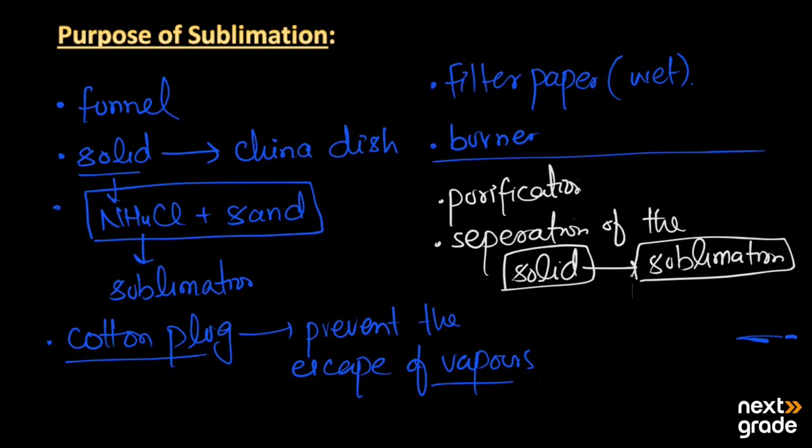As we have already discussed, examples are ammonium chloride, naphthalene, benzoic acid, as well as iodine. These substances can undergo the process of sublimation.